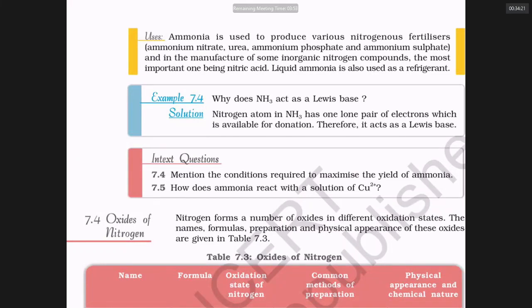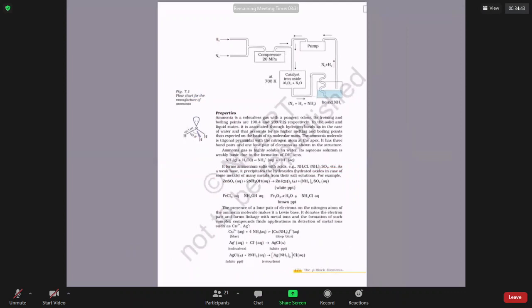Ammonia is used for large scale refrigeration. If you want to air condition the entire MS College building, then you have to use liquid ammonia. Ammonia is a Lewis base because it acts like a base by donating its lone pair of electrons. This is a note on ammonia, sir. Now we are going back.